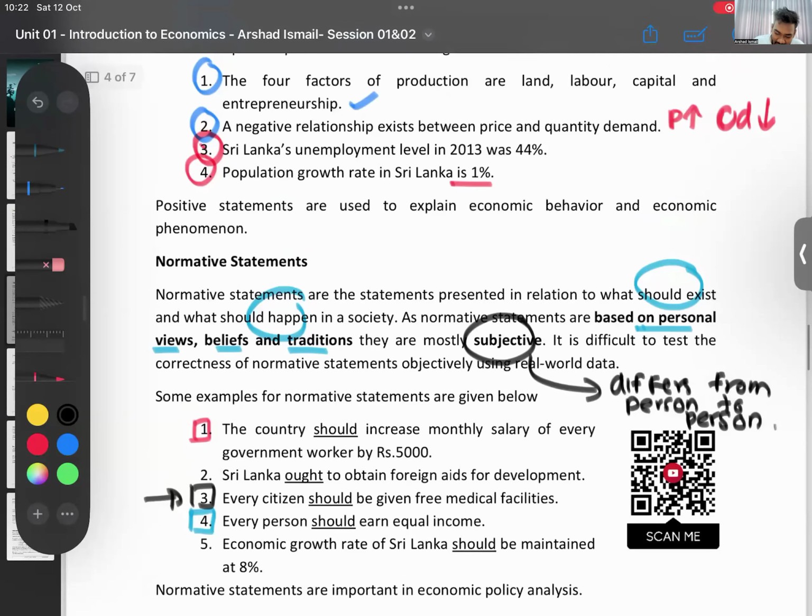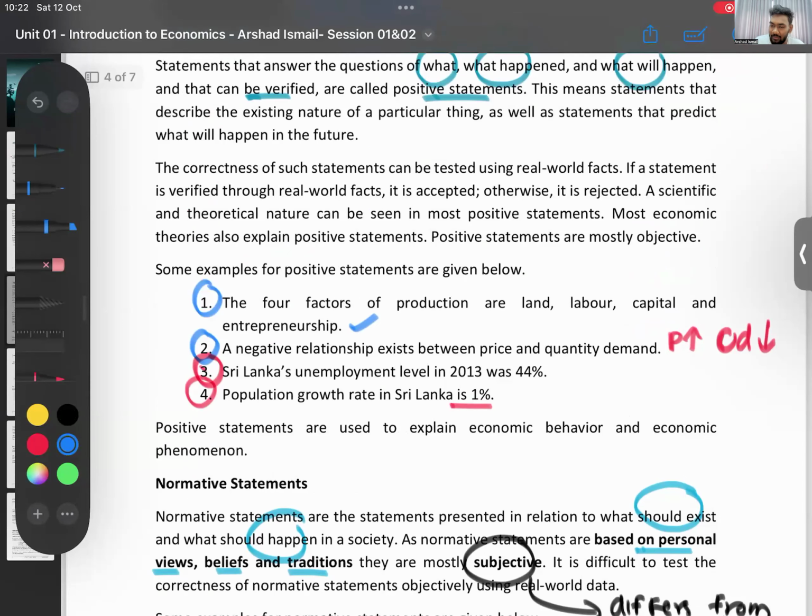Now, look at the positive statement example. Someone is coming and saying, Sri Lanka's unemployment rate is 44%. We can prove it. We can look at the central bank, and the central bank has the number. We can prove and see whether it is right or wrong. You can go and do a survey and see.